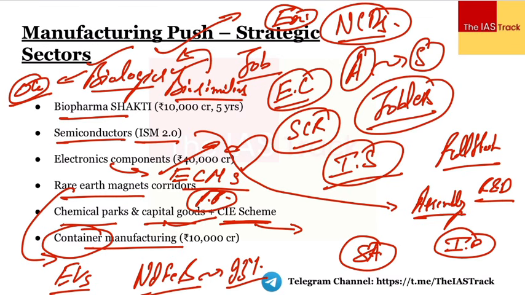What we are having is we are dependent upon the imports of the containers from different countries. So we would focus upon having an indigenous base with respect to the container manufacturing, and the government would focus on making sure that it invests almost 10,000 crores for the next 5 years. और जो हमारी dependence है logistics की बाकी countries पे, the dependence we have on the other countries with respect to the logistics, we reduce it. That is the overall manufacturing push. I hope it is clear.